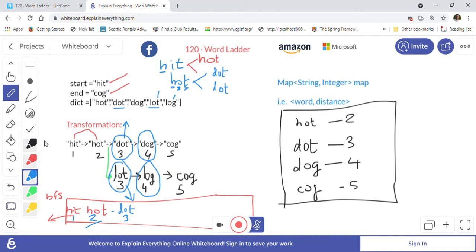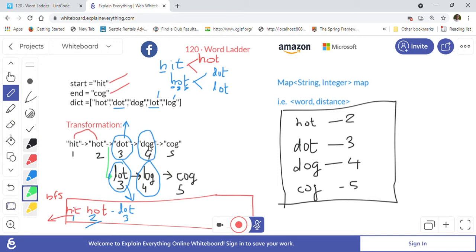So basically what I mean to say, I'll show you here what level by level means. This is one level. Then hot is another level, which is level 2. Then dot and lot, as I'm showing you here, is another level, which is level 3. Then this one is level 4, and the last one is level 5. So these are the levels of BFS, how it gets processed. I'll just take it out now. So now we are at dog and log. Basically now we are processing this level 4.